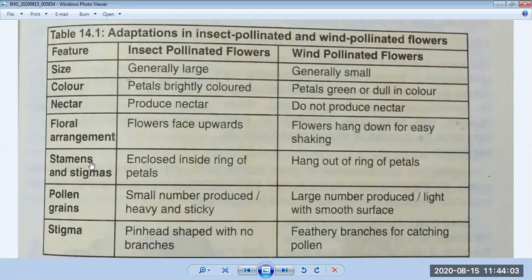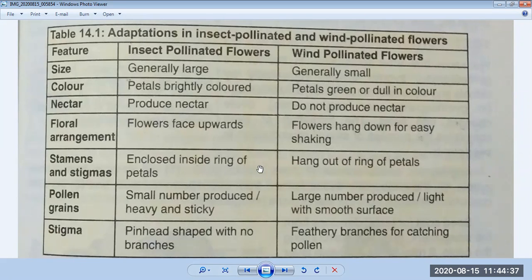And the next one is stamens and stigmas. In pollinated flowers, what happens with the stamens and stigma? Enclosed inside the ring of petals. If it is an insect pollinated flower, means a flower in which fertilization happens through pollination by insects, here the stamens and stigma are enclosed, covered inside the ring of petals.